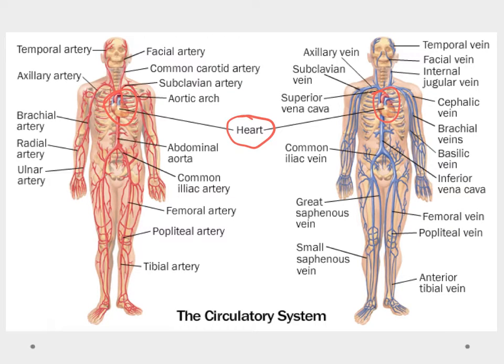If you notice, on this side over here is where we have our arteries. Arteries are generally those vessels that go from the heart out to the body, and then we have the veins over on this side here, which return blood to the heart so it can be pumped out again.